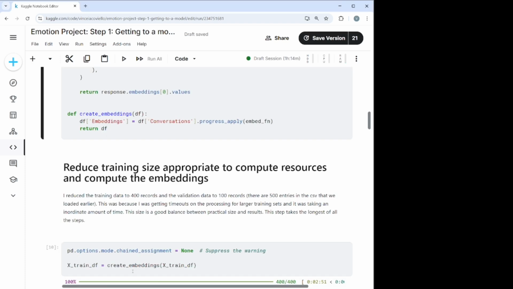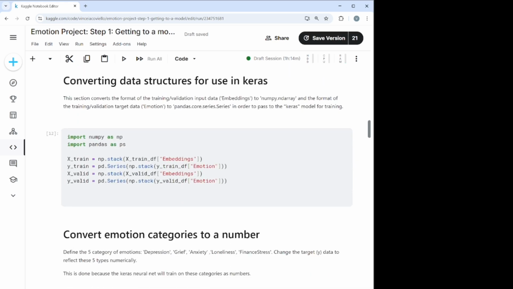So practical consideration is that we needed to reduce the training size appropriate to the compute resources that we had. So even though we started off with 99,000 conversations, I found quickly that the compute resources that I had could only handle about 400 to 500. So that's why we cut it down. Next, we take those embeddings and actually convert them into data structures for use in Keras.